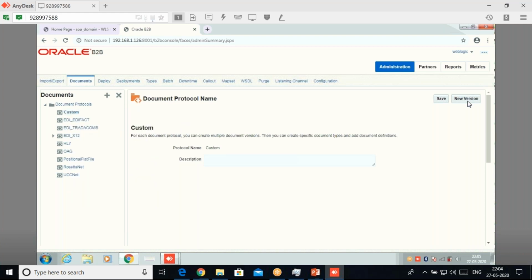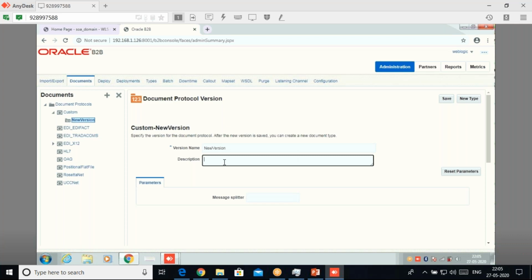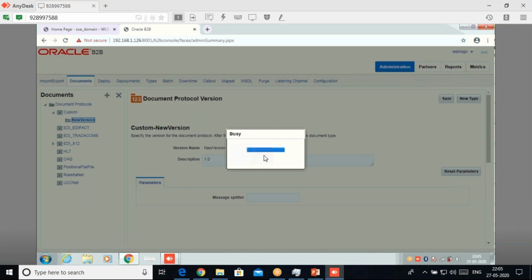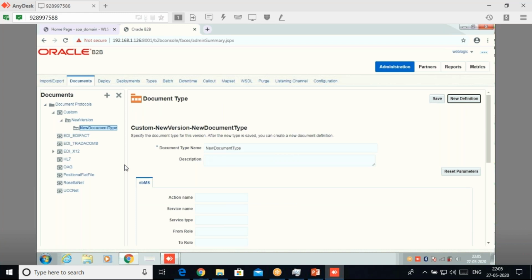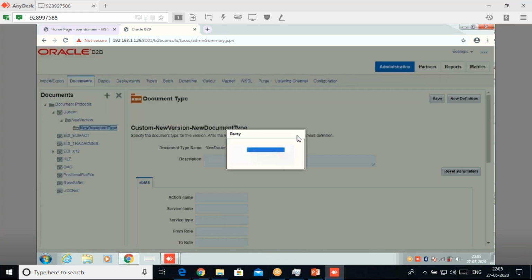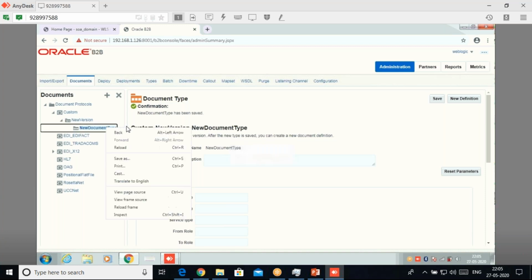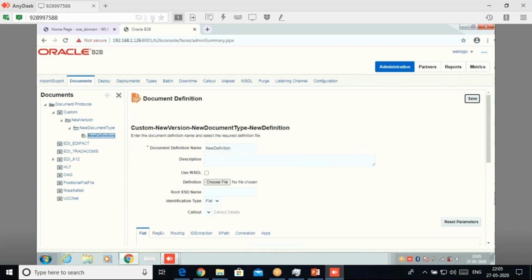So here we can create a new version or something. Just as a sample I will show, I will not change anything. Here we can create everything. We can create a new document type. It can be a PO type or an ASN type when we want to send a simple XML transfer between the two parties, and we can define the definition here.